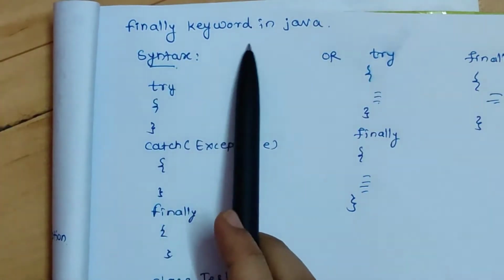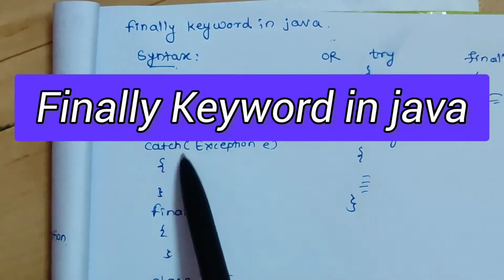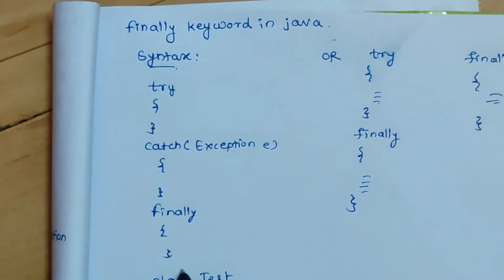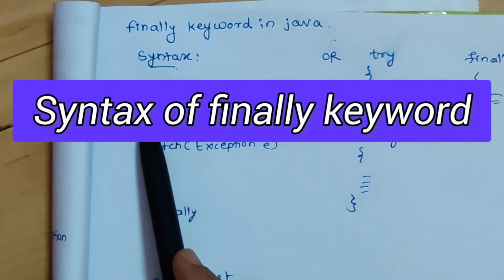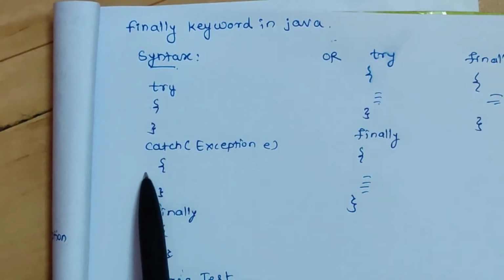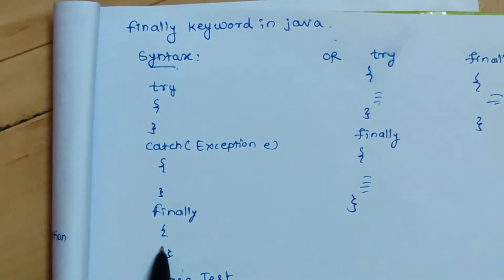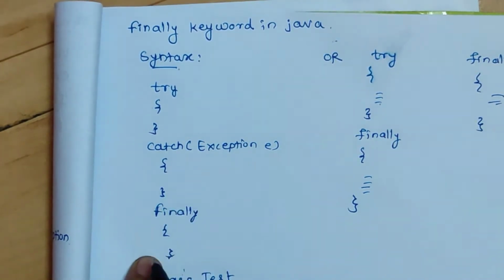In this video we are discussing the finally keyword in Java. First of all we will discuss the syntax of the finally keyword. The syntax is: first of all you have to write a try block, then there will be a catch block and there will be finally. But it is not compulsory that there should be a catch block for finally.